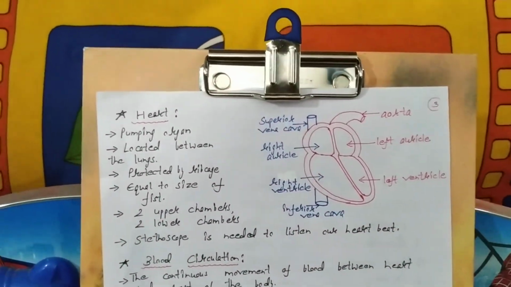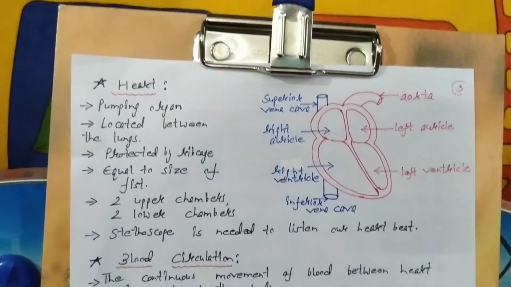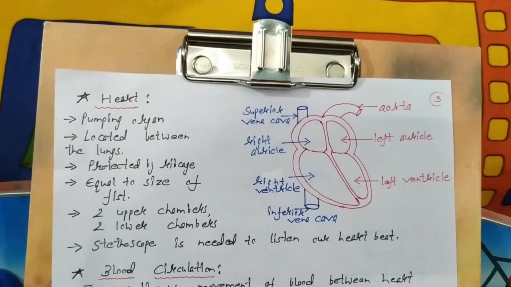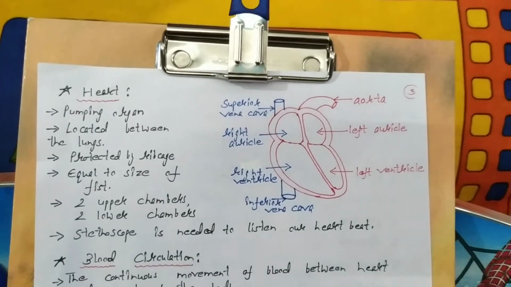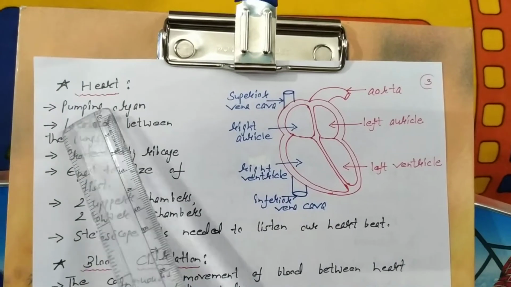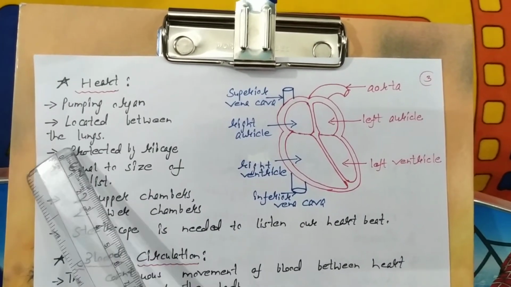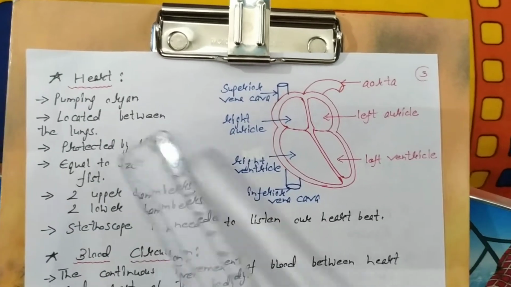Now students, comes the most important organ of the circulatory system and a very important part of our body, that is the heart. As I told you, the heart is the pumping organ. It is located between the lungs inside our chest cavity.